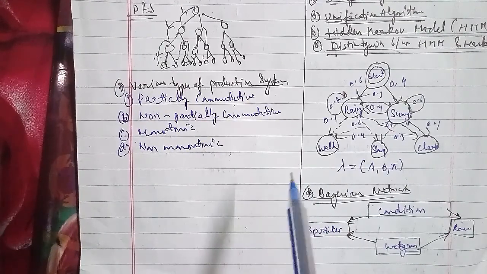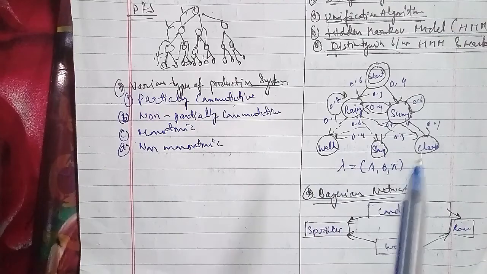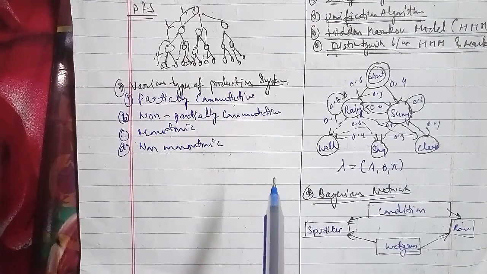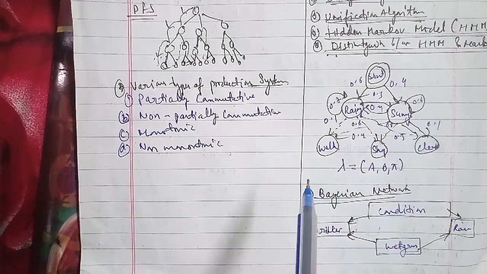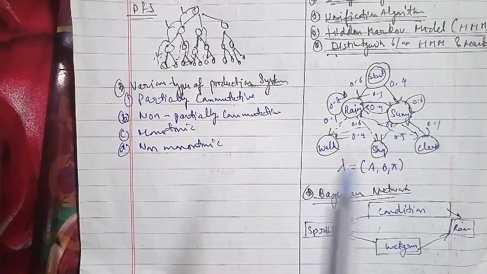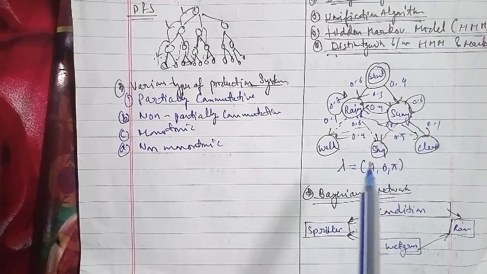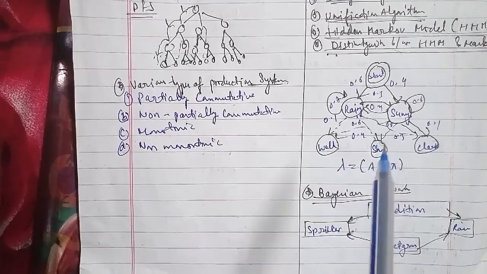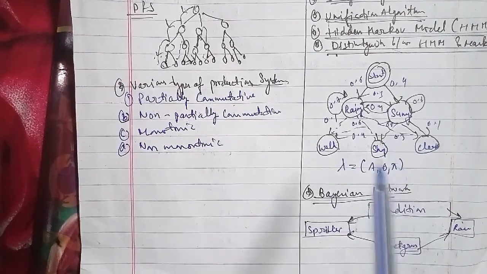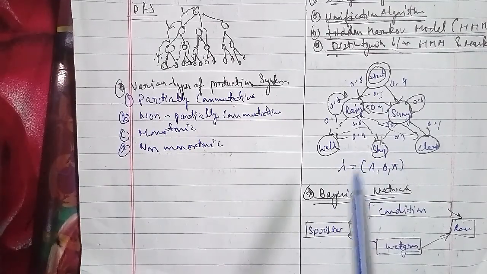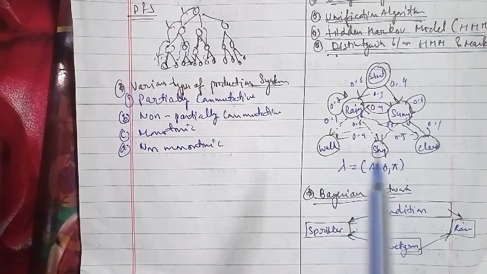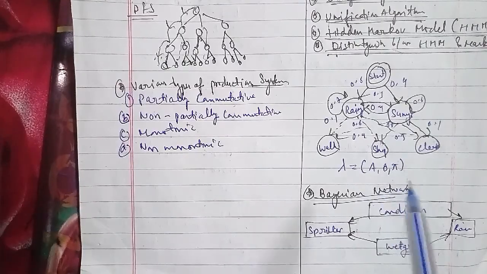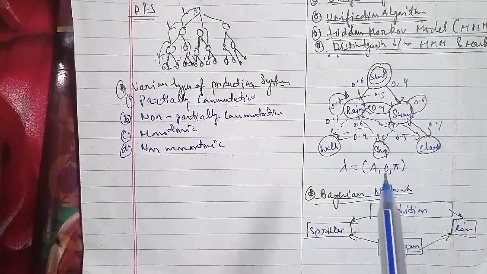So here we have two methods. Methods of handling approximate inference in Bayesian network. So what are the two methods? The first is the approximate inference method, which can be used when the exact inference method leads to an unacceptable computation time because the network is very large or densely connected.